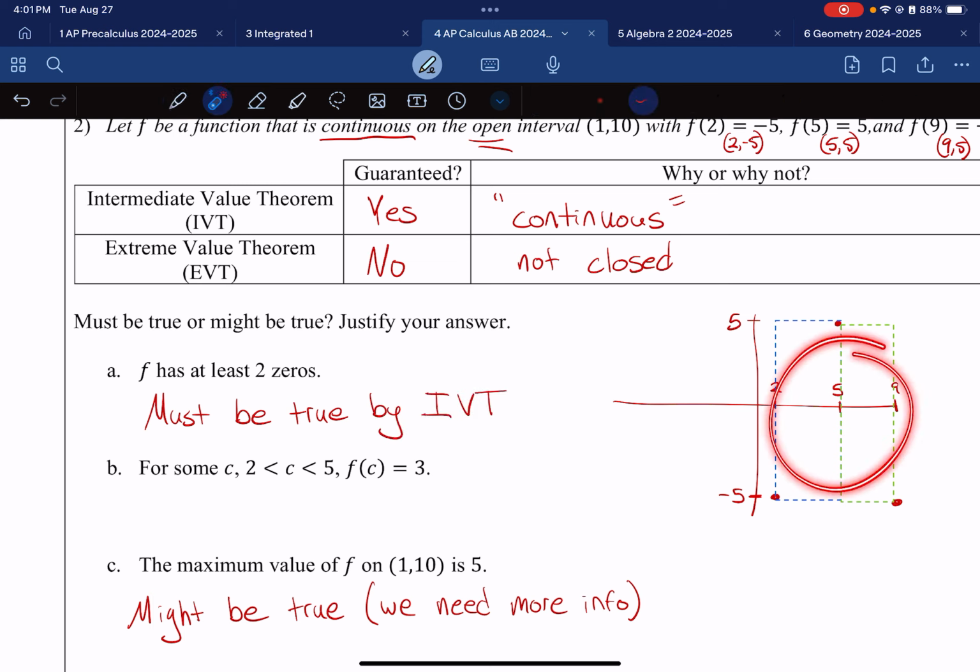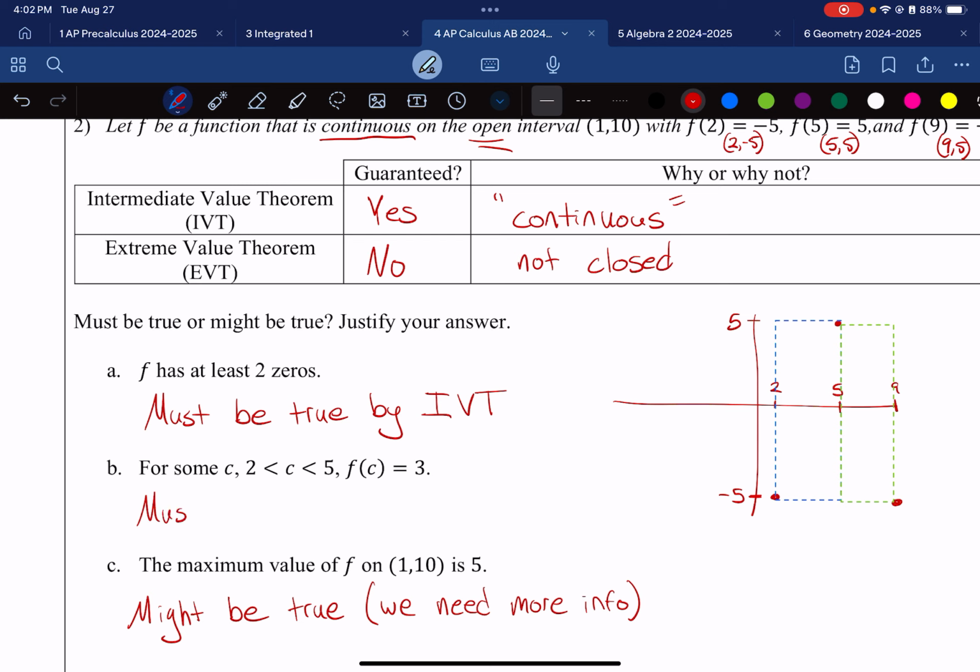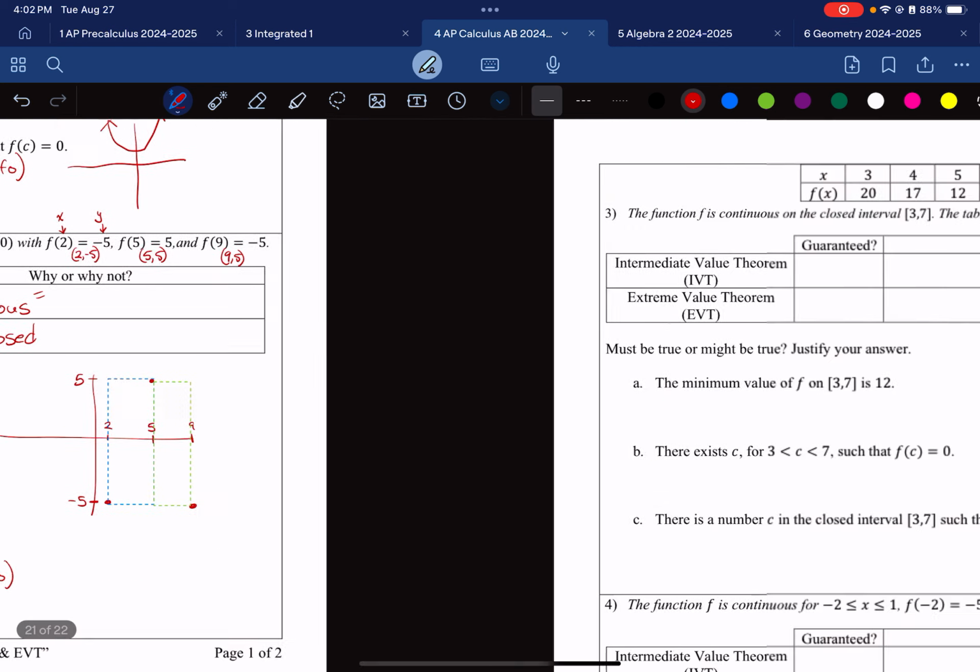And I mean, there's a more complex way of what's going on, but this is enough for any sort of test. All right, now it's saying, hey, we're still between 2 and 5. Okay, actually not 9. So it's talking about this window right here, the first rectangle, and it says, hey, there's some point that I plug in, I'll get out a height that is 3. Will I verify that there's a height of 3? Yes, because 3 is right about here, which is inside the rectangle. That height is guaranteed. If they had somehow said that's a 6, 6 would not be guaranteed because it's too high on the rectangle. 3 is inside the rectangle, so this one is a must be true, by, again, the intermediate value theorem, which guarantees heights. All right, moving on to the back.